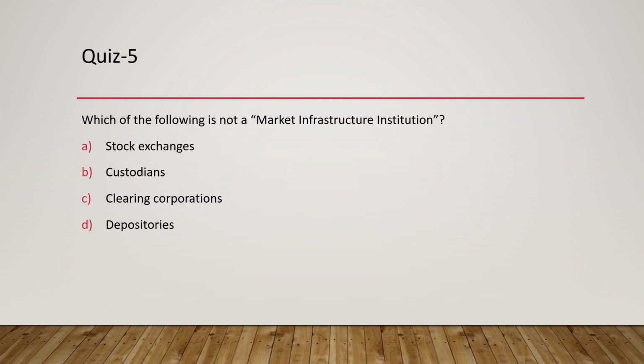We move on to question number 5, which is more of an information based question. Which of the following is not a market infrastructure institution? So we have many institutions which help stock markets perform. Stock exchanges are part of that, clearing corporations and depositories are part of that. These three together are called market infrastructure institutions. Custodians, while they are a very important player, don't fit into this classification of market infrastructure institution. So the answer becomes B here. Let us move on to the next question.